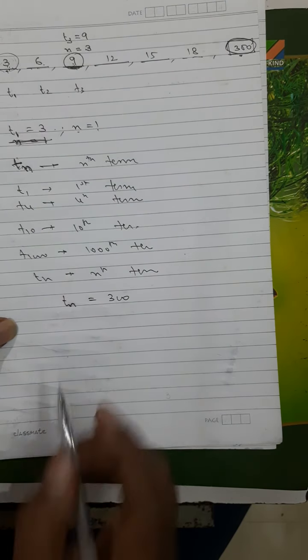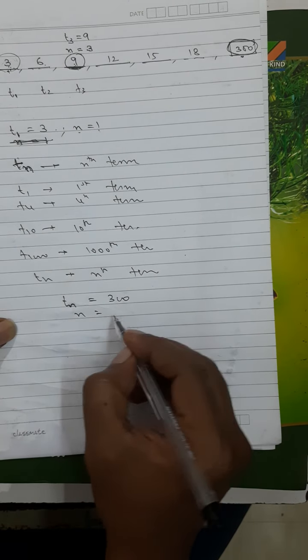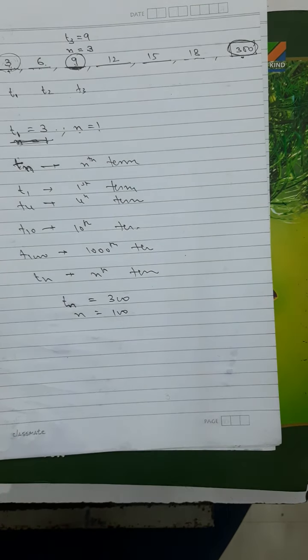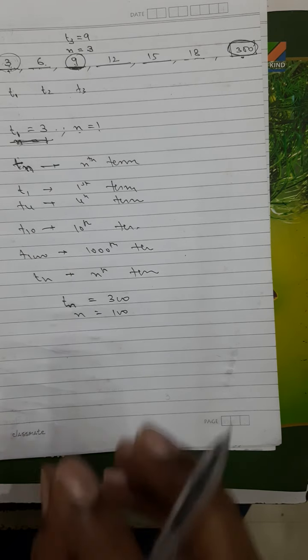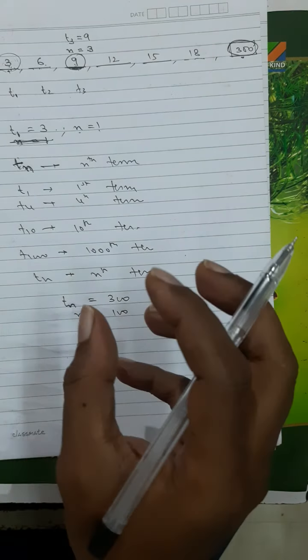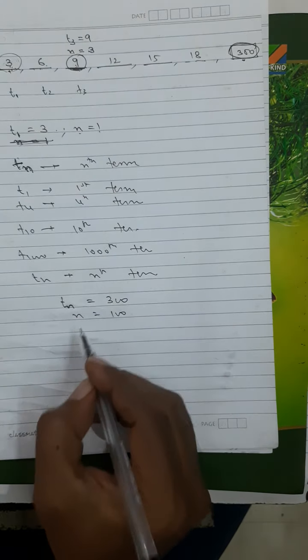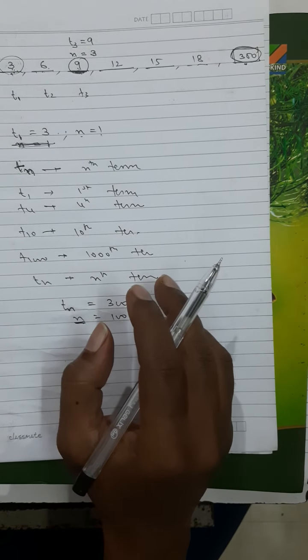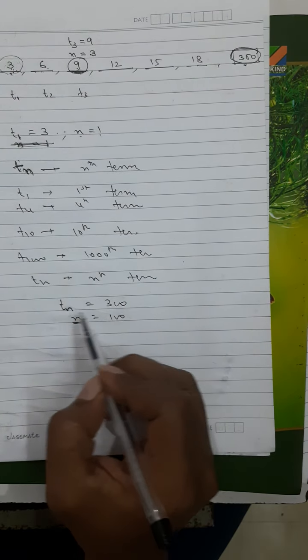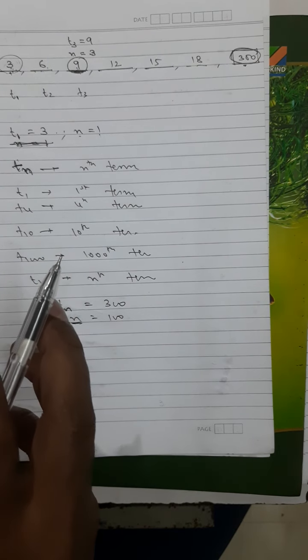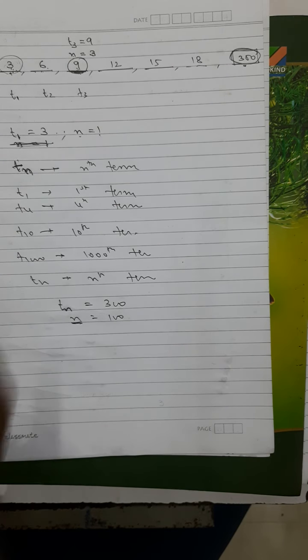This is definite. And n is what, that I don't know, but n is equal to 100. I know that because 3 into 100 is equal to 300. Okay. So n is the place at which the value is sitting. N is the place at which the value is sitting. And T is the value which is sitting at that place.